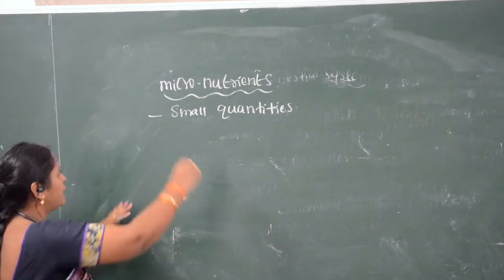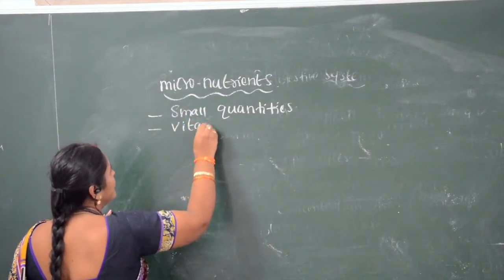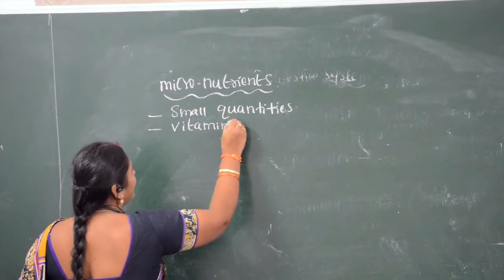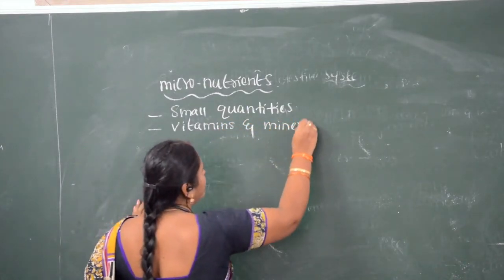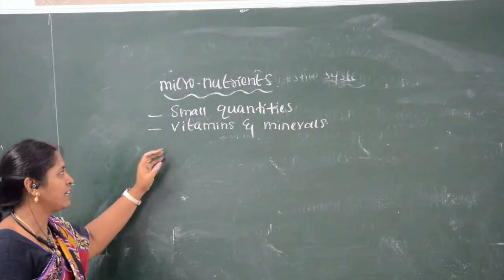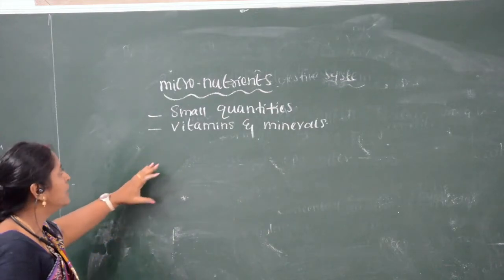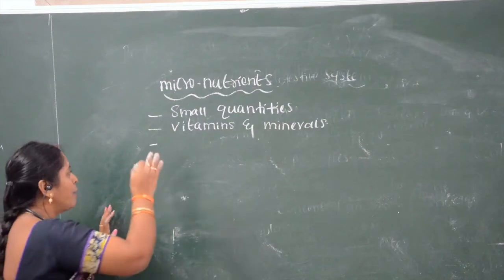So what are the micronutrients which are required for the body? Vitamins and minerals are the micronutrients which are required in small quantities. What is the main function of micronutrients?